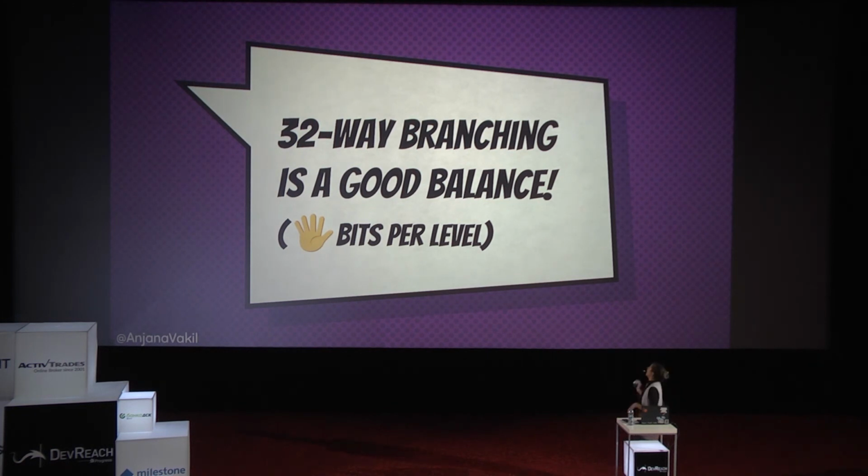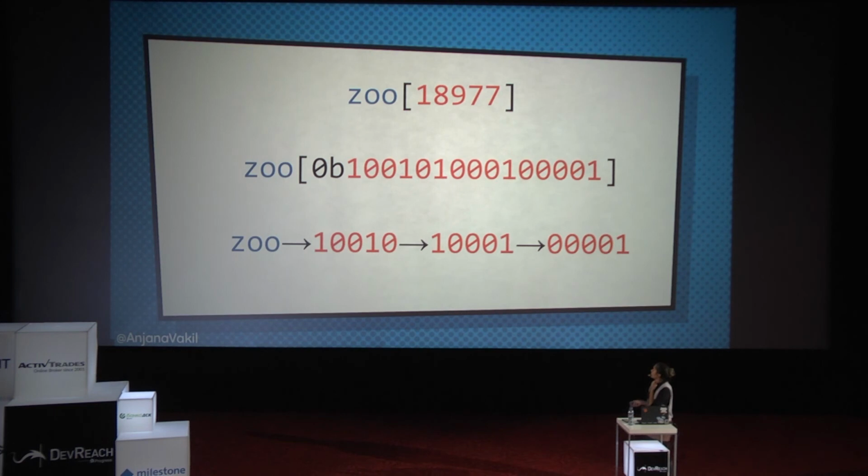There's graphs. Anyway, so 32 values per node, meaning I have 32 possible branches at each intermediate node, and then I have 32 leaf values in my leaf nodes, meaning we're representing 5 bits of information for each level of the tree. So this means now, in my 15-digit 18,977, instead of stepping through 1 digit at a time, I can step through in chunks of 5. I can step through 5 bits at a time, which means I only have to go through 3 levels of this tree to get to the 18,977th element, which is pretty cool.